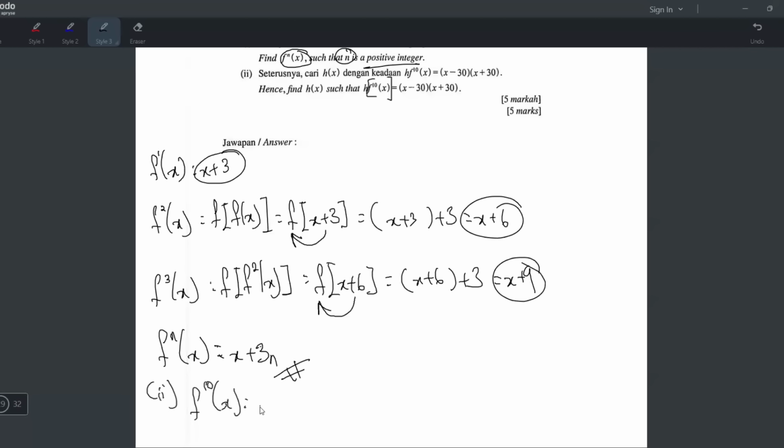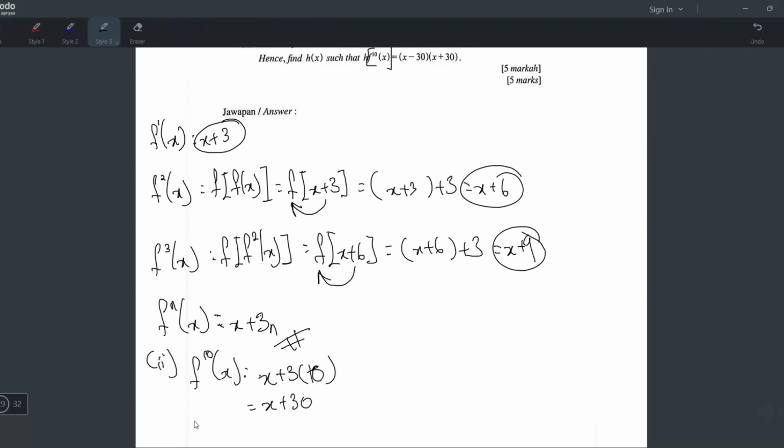It becomes x plus 3n, and n is whatever the power value is, so 10. So you get x plus 30. Now you know f power 10 of x is x plus 30. So now you can try to find h of x plus 30, which equals (x minus 30)(x plus 30).